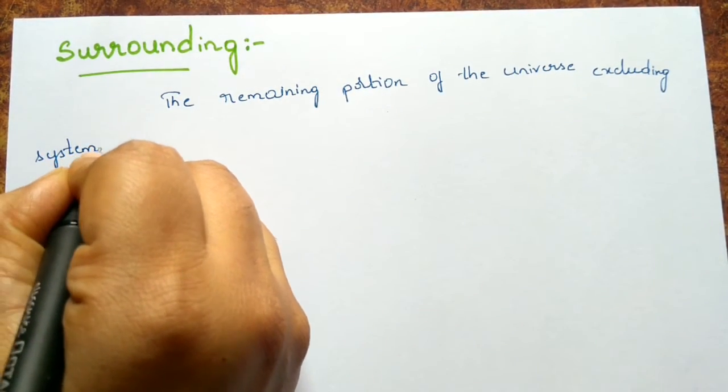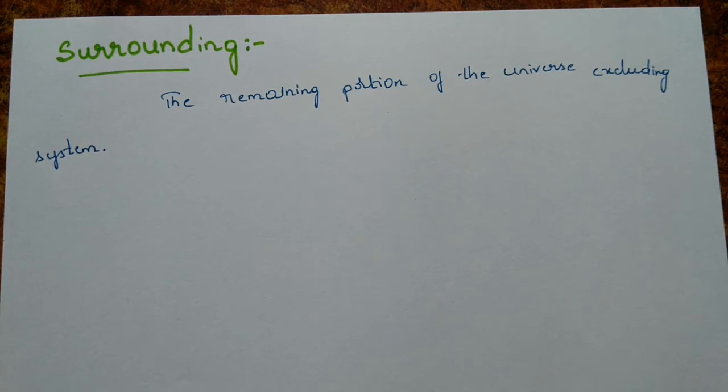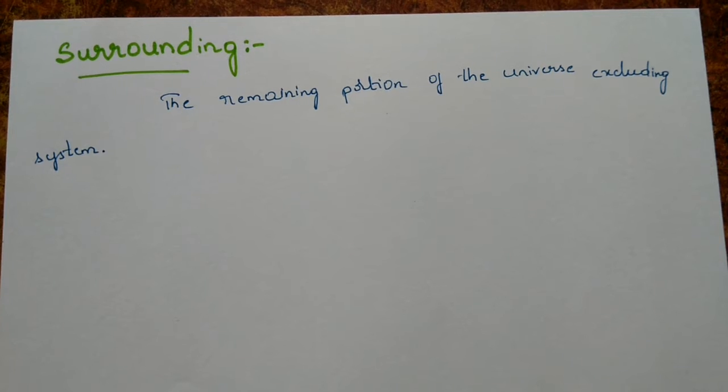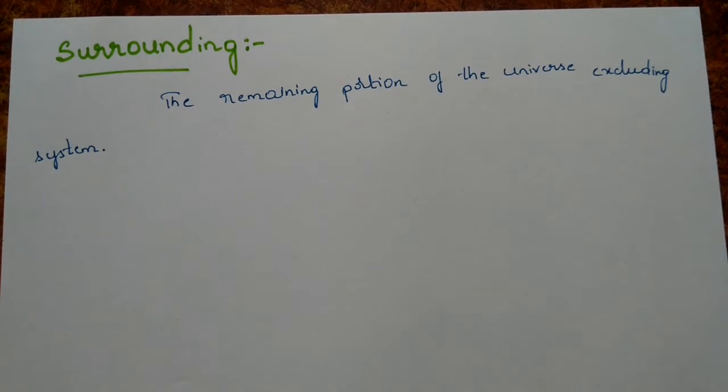If you leave the system, whatever else is present in the universe is called the surrounding. But when we are studying, we are considering the immediate surrounding itself.